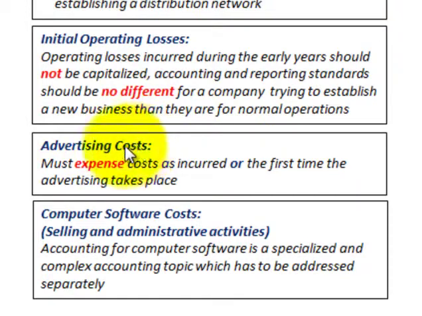And then advertising cost, you must expense the costs as incurred or the first time the advertising takes place. So again, a separate topic, but again, they're expensed as they're incurred. And then computer software costs for selling and administrative activities, developing new computer software systems. Now, accounting for computer software is a specialized and complex accounting topic which has to be addressed separately. So we would be addressing those separately.